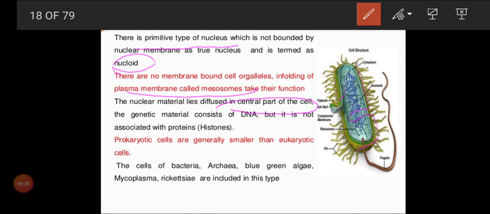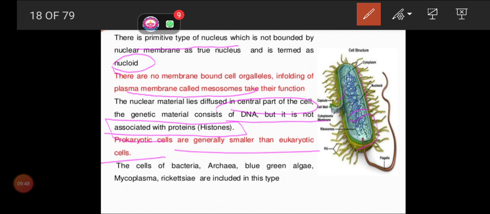It contains DNA, but it is not associated with which protein? Histone protein. Histone protein is absent in prokaryotes. And prokaryotic cells are smaller than the eukaryotic cells, as we know. What are the common examples? Bacteria, archaebacteria, blue-green algae, mycoplasma without a cell wall, and rickettsia are included in this type.